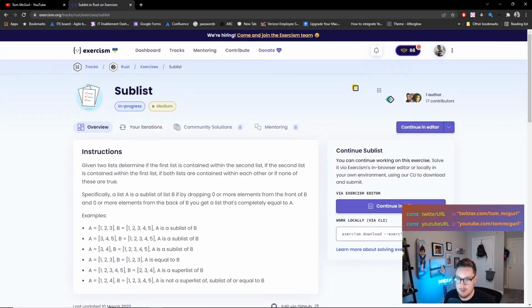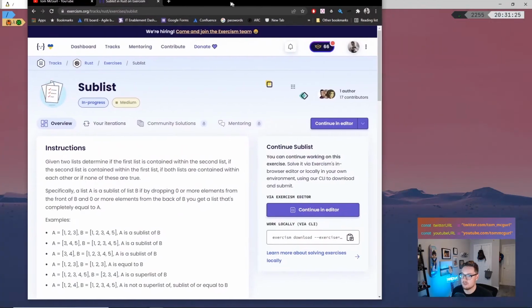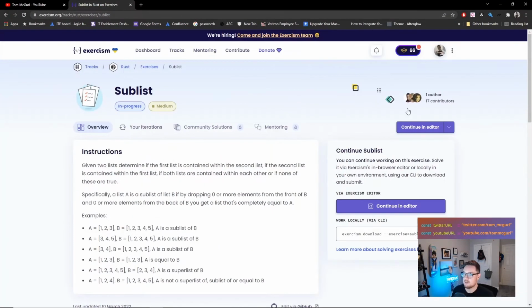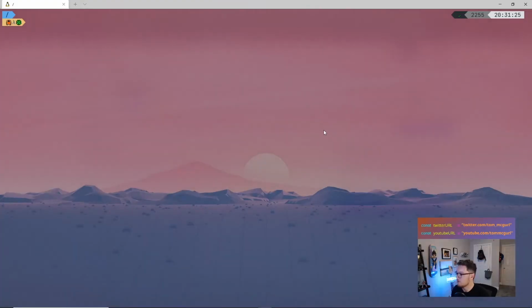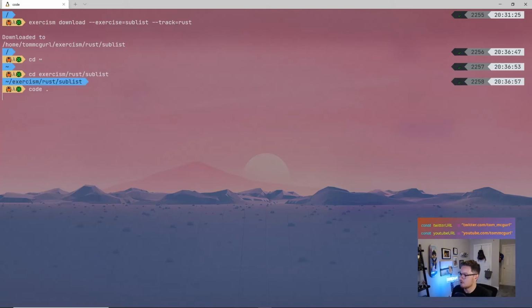Let me just make myself a little smaller so you can see what's going on here. I'm going to copy this here. In case you can't see, there's a copy button where I can copy. I'm going to paste that into my terminal, and that will pull down the latest exercise. So let's go over to my terminal, paste that in there, and just hop into Exercism, Rust, Sublist, and I'll go ahead and use VS Code to open that up.